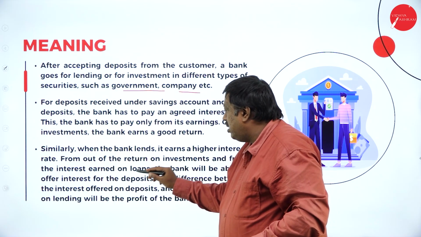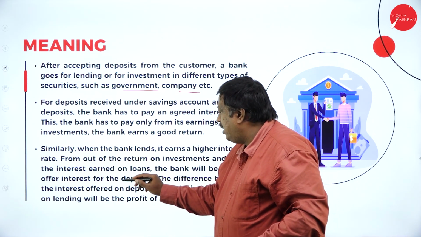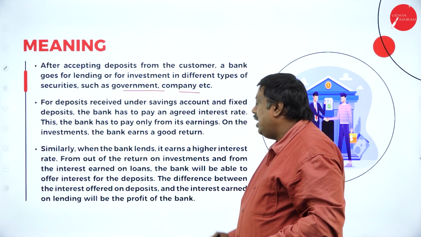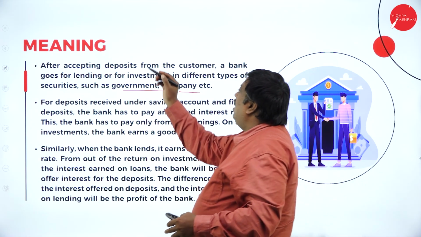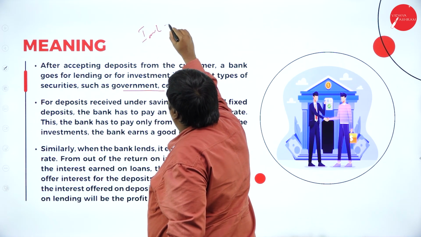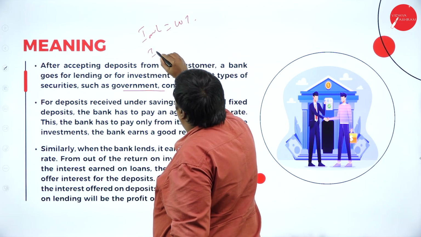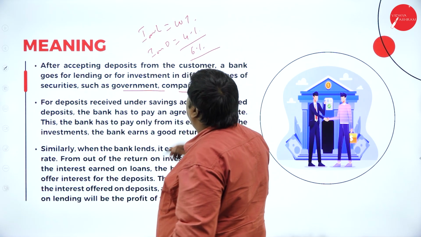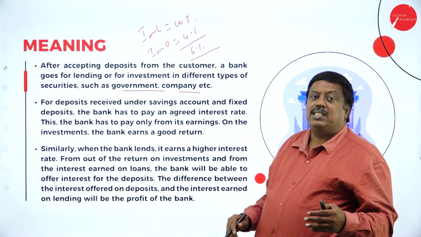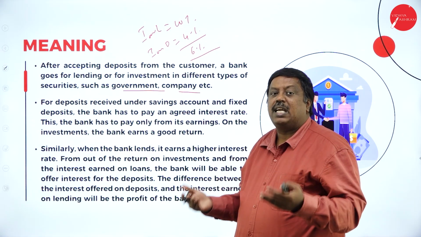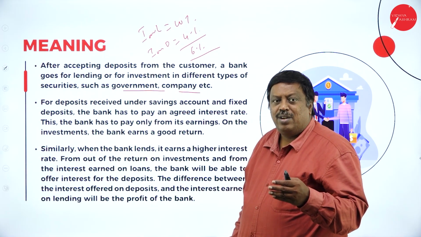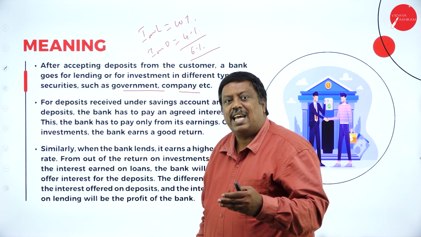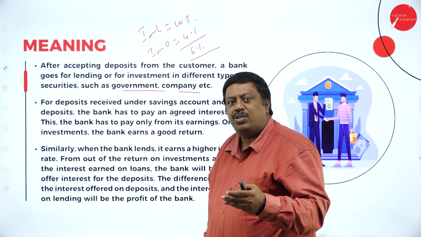From the interest earned on loans, the bank will be able to offer interest on the deposits. The difference between the interest offered on deposits and the interest earned is the profit made by the bank. For example, interest on loans will be 10%, and interest on deposits will be 4%. The difference, the 6%, is the amount earned by the banks for the same amount deposited by the customers and given to customers for use in business activities or in the day-to-day life of individual customers.